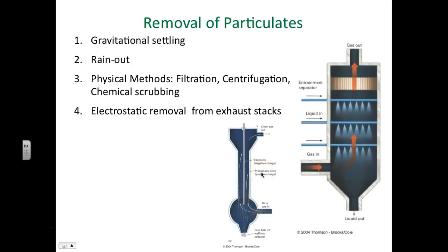One of the most effective ways to get rid of particulates is to use electrostatic removal. These are found in what look like smokestacks at factories. Dirty smoke or dirty gas goes into this smokestack. There's a long negatively charged rod that causes the gas to become negatively charged. The particles then get attracted to the positively charged walls, and then those particulates eventually just fall down and get collected down here. And then what's left over is this clean gas that comes out.